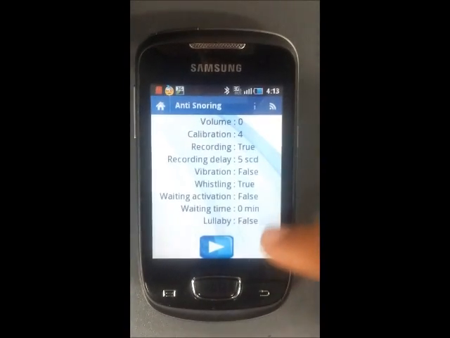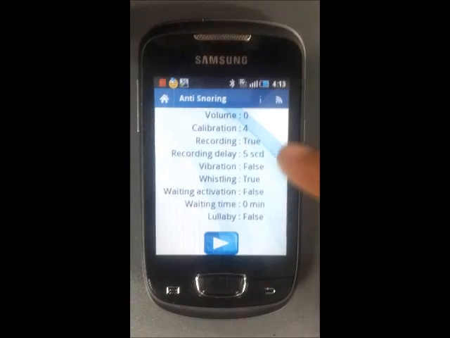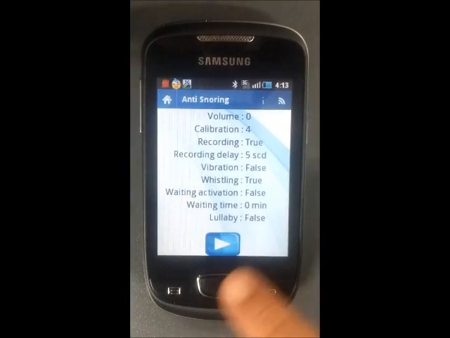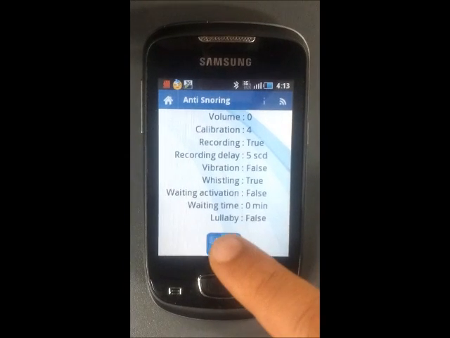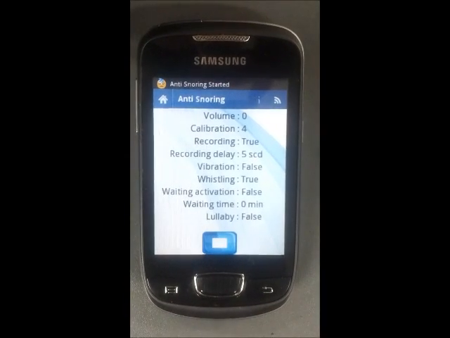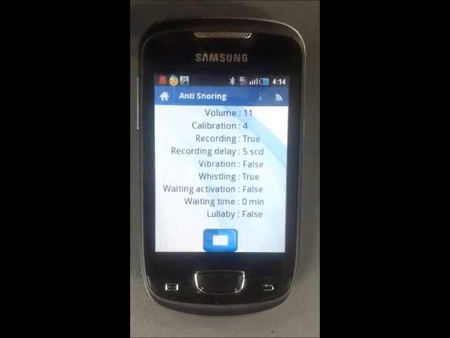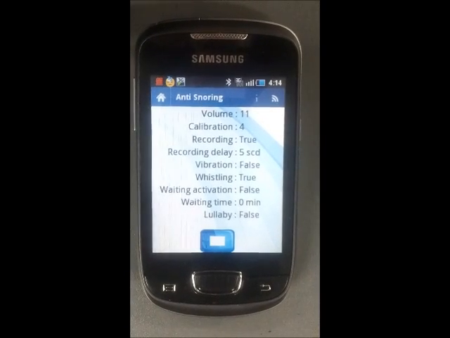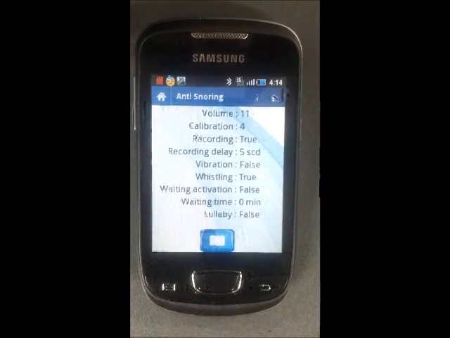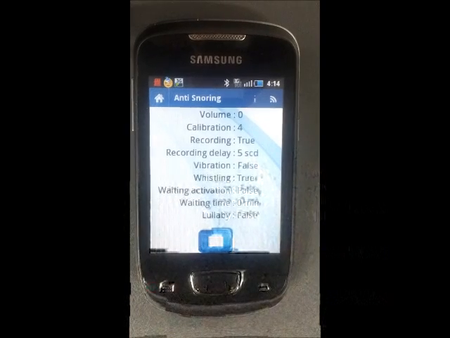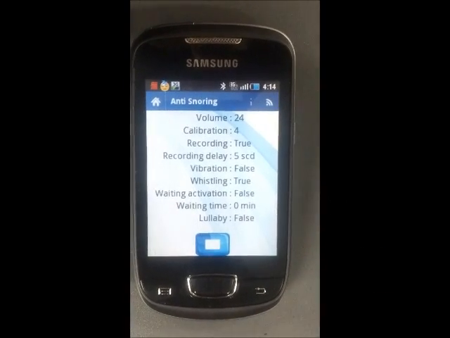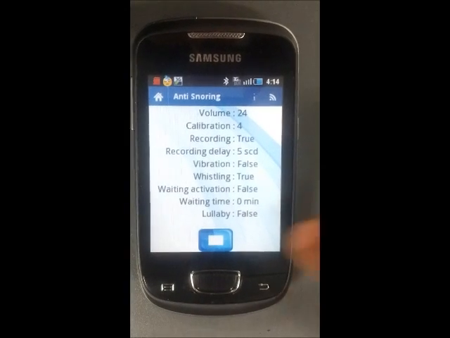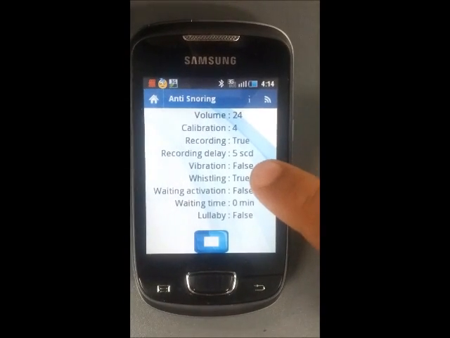So here we have a summary of all the settings that we've chosen on the settings menu. All you have to do is press on this button, the start button. Here we can hear our signal. To stop it, just tap on the screen.